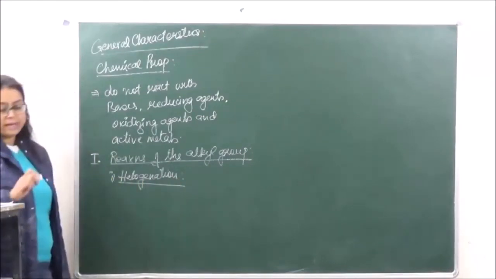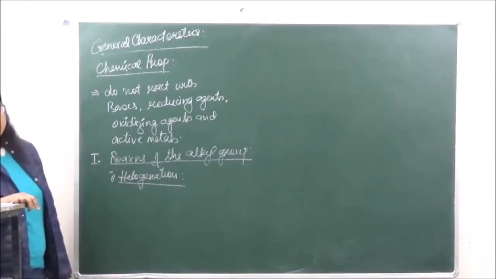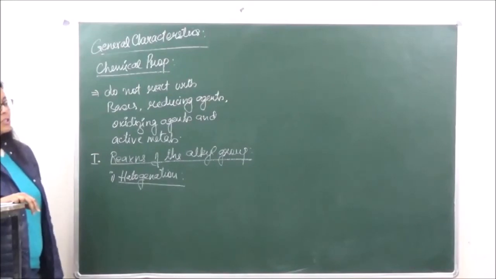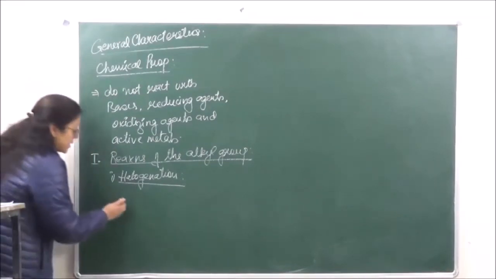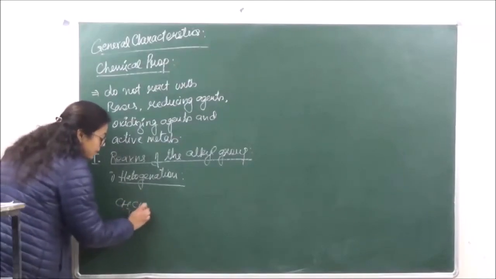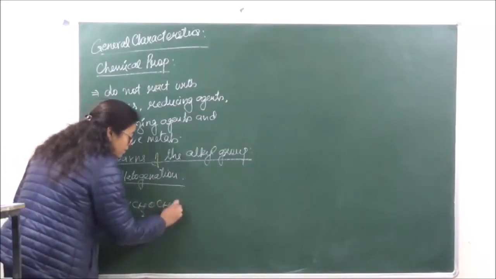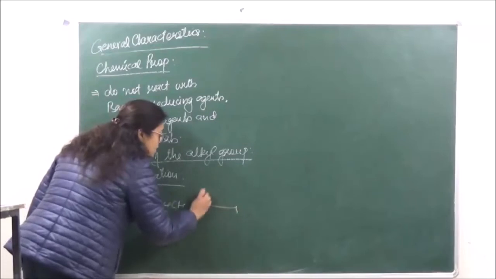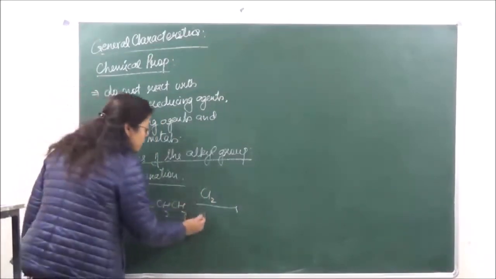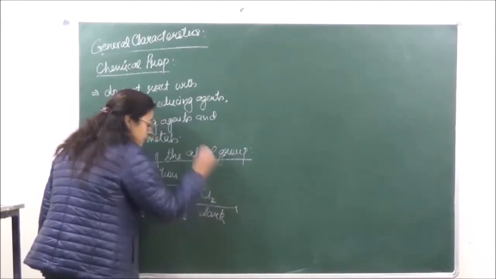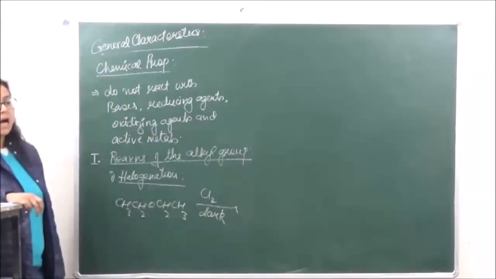Okay, now the first reaction which we are doing over here is the halogenation reaction. We will see that the hydrogen of the carbon atom next to oxygen is going to be replaced by halogen. So we are taking diethyl ether. We are going to react this with chlorine, but we are going to keep the reaction conditions as dark.